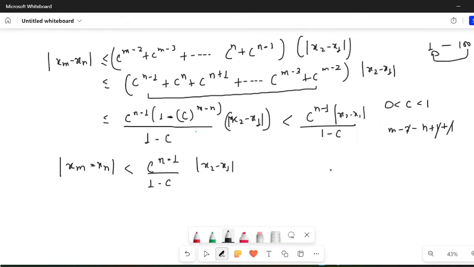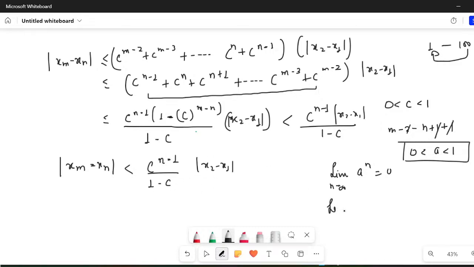So now you think, yesterday also I told you the limit as n tends to infinity of a raised to power n is 0 if a lies between 0 and 1. Now clearly, instead of c raised to power n, you can write c raised to power n minus 1, so I can write 1 upon c also. In general, c lies between 0 and 1, so this entire thing would go to 0.